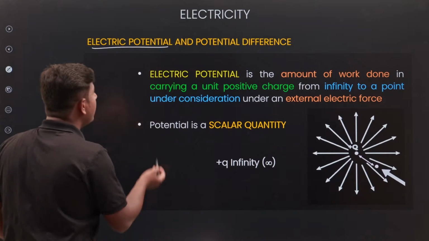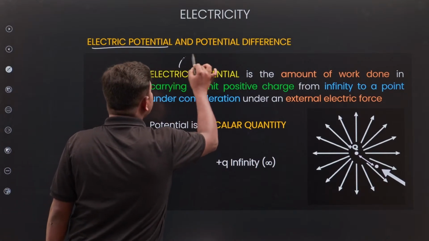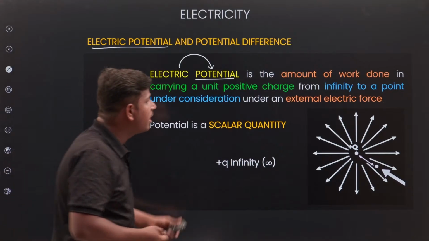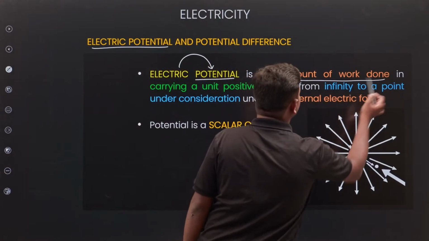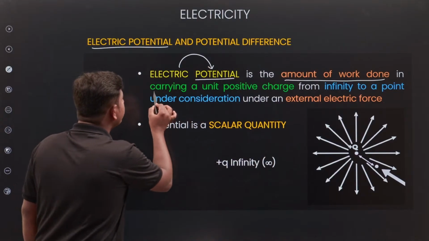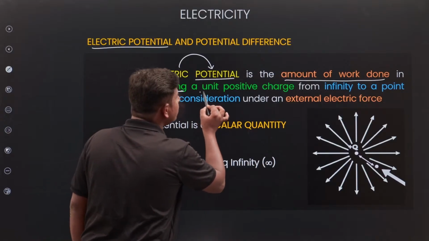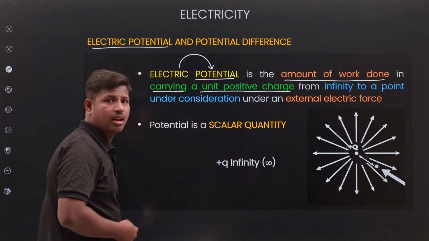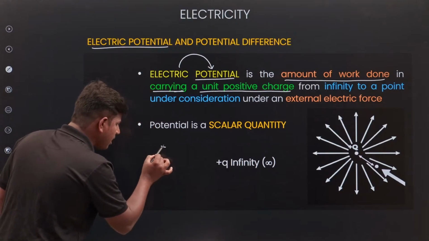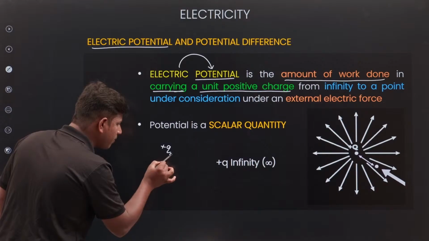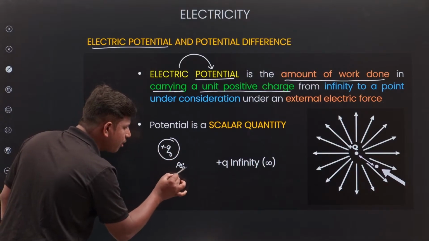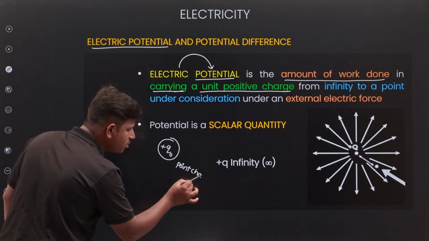See here, which potential? Electrical potential. What is it doing? It is the amount of work done. Carrying which charge? A unit positive charge. For example, I am taking a plus Q naught. It's a point charge. Which charge is it? Point charge.